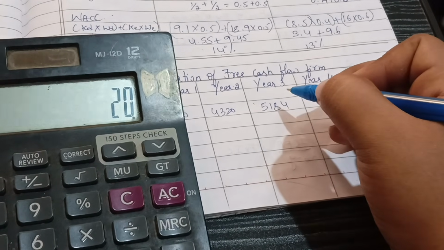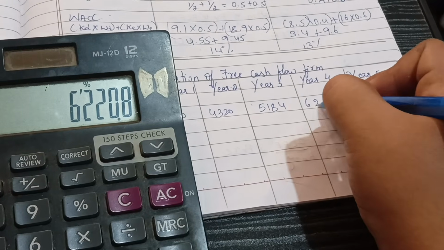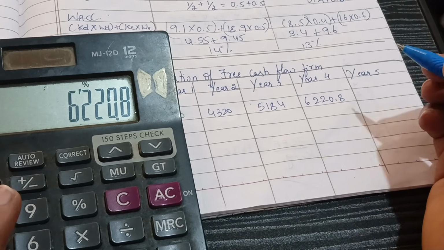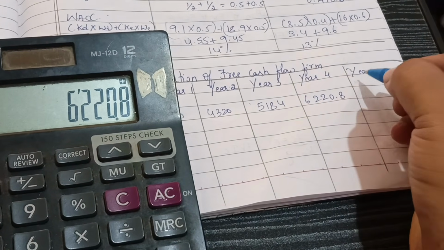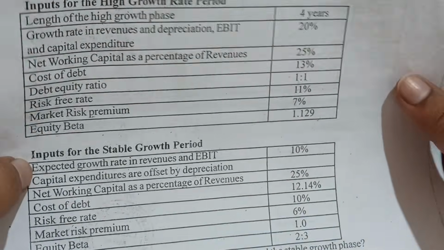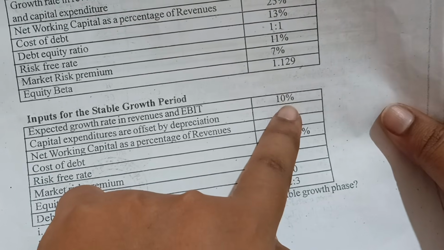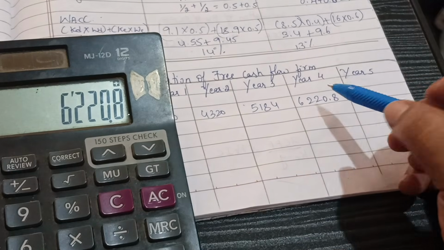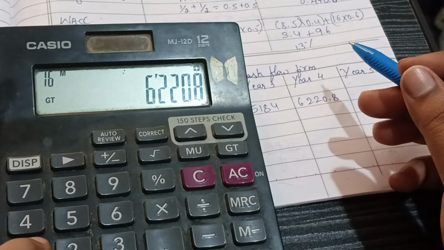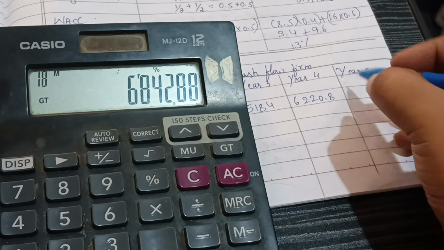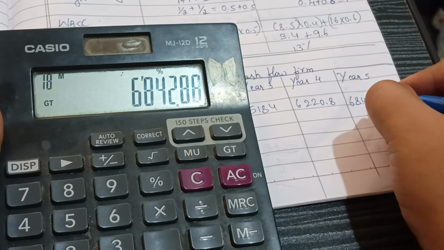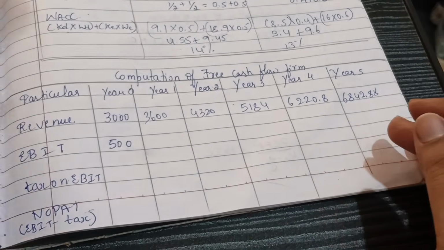We add 20% again, we will get 6,220.8. So for years 1 to 4 this is the high growth rate, and for the stable growth rate they gave the percentage as 10%. We should add the 10%. For this we add 10%, we will get 6,842.88.